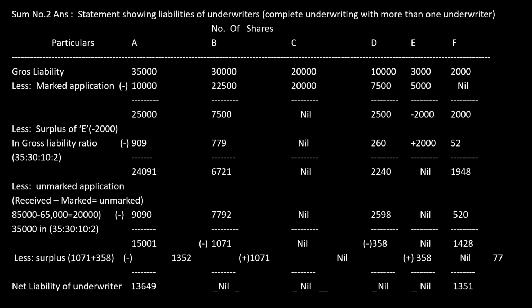If it is 35/37, I'll get 1,352. If it is 2/37, I'll get 77. The remainder will be the net liability of the underwriters. Okay, so this is all about underwriting by more than one underwriter. We'll go to the next one.